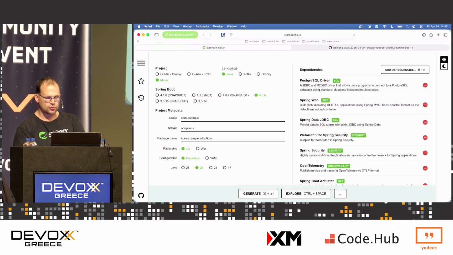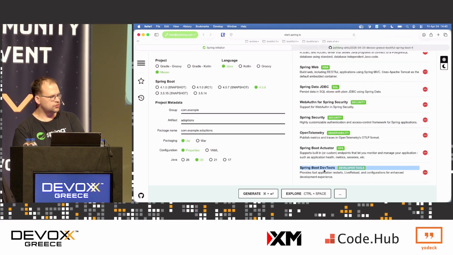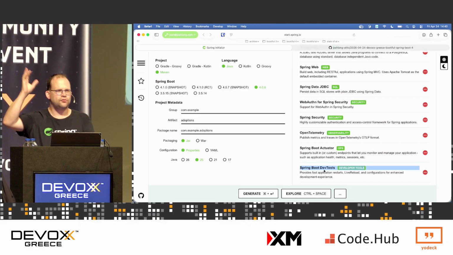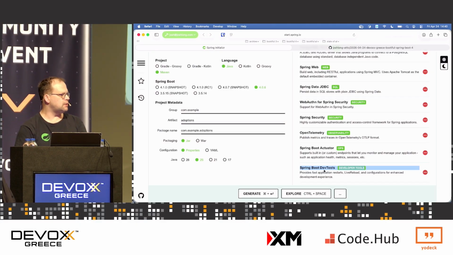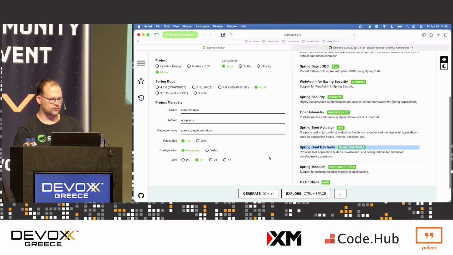And you can see that this is true because when we use DevTools, it keeps a copy of the class loader with all the classes on the class path already loaded in the JVM, and it just recreates the Spring context. That's lightning fast, right? You can make it like a fifth or a sixth of the total time to start up just by only recreating the Spring application context with the new classes.